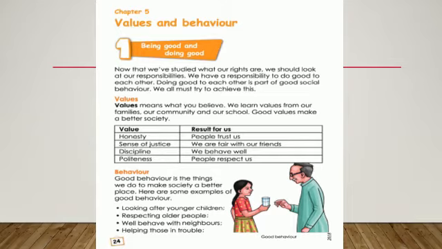Now, next point, which is behavior. Good behavior is the things we do to make society a better place. Here are some examples of good behavior. Looking after younger children, respecting older people, behaving well with neighbors, helping those in trouble. So this kind of behavior is an example of good behavior. So now we came to know what is values and behavior. Values are the beliefs and behaviors are the result of those beliefs. So if you have moral values, your behavior will automatically be good.